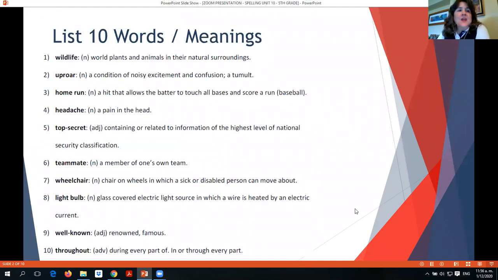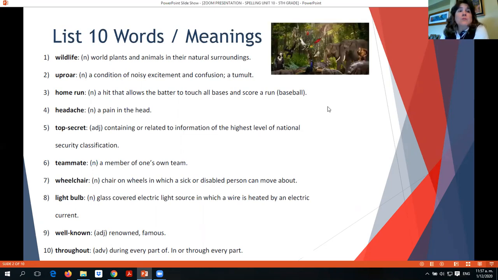Let's see our list. 1. The first word is wildlife. As you see, a compound word is a word that joins two other pre-existing words. It can join them in only one word, like in this case, wildlife. We have wild and life, and they are both in the same word. We can join them with a hyphen, as we will see, for example, in word number 5, and we can join them with a space, so not putting them completely together, but using them together, like number 8, light bulb, for example. So our first word, wildlife, what does that mean?